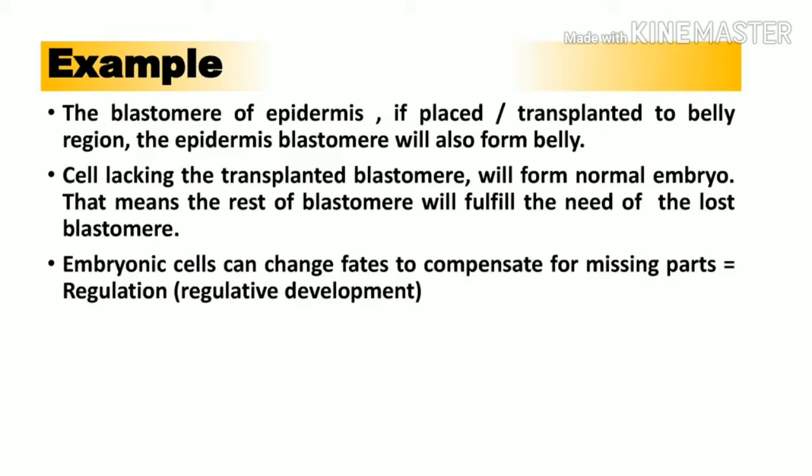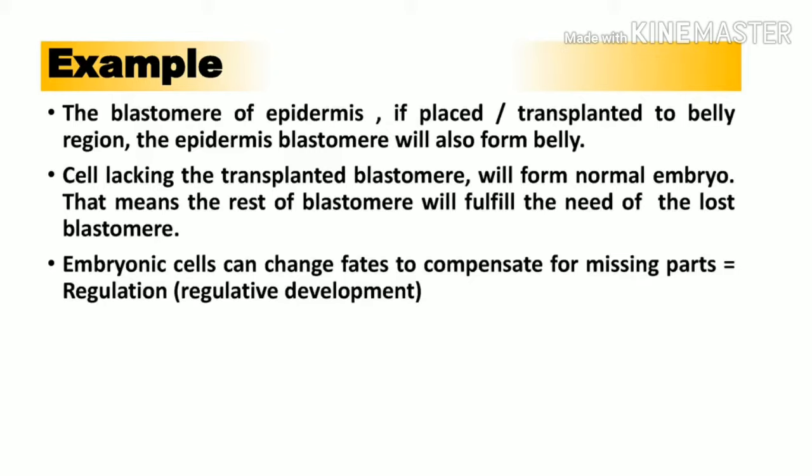Okay, now let's take one example to understand this specification better. Suppose the blastomere of epidermis is transplanted to the belly region. The epidermis blastomere will also form belly. Although the epidermis-forming blastomere had the fate to develop into epidermis, because we are placing it near the belly-forming blastomere, it changes its fate and develops into a belly region.